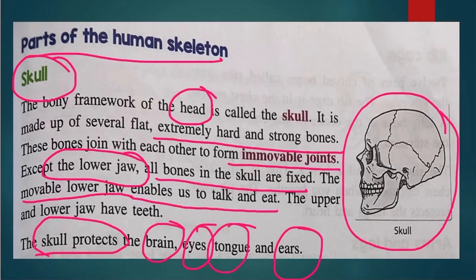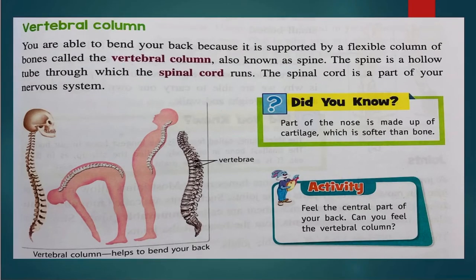Next, moving on to the vertebral column. This vertebral column is a very important part of our body, because if you are able to bend your back, that is because of the vertebral column only. It is made in such a shape that if it were like a stick, human beings would not have been able to bend themselves. But this is very flexible.